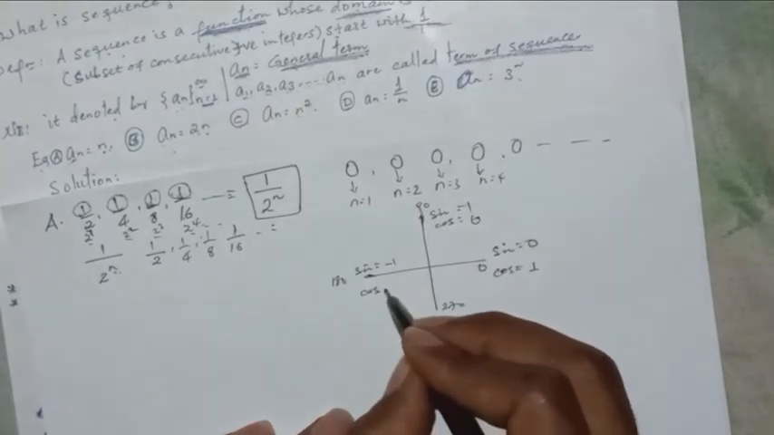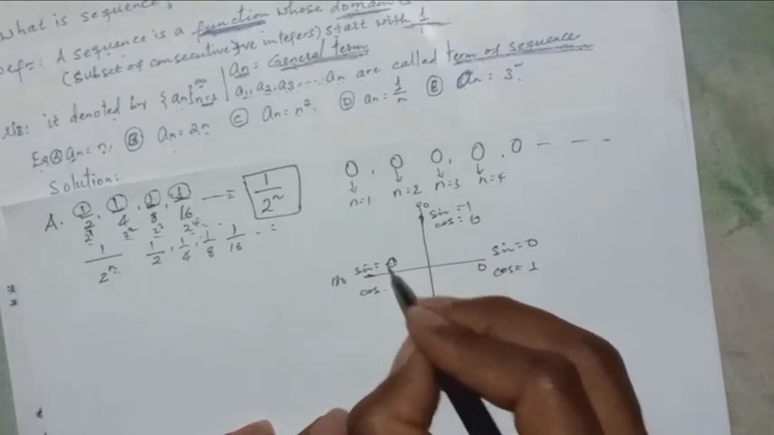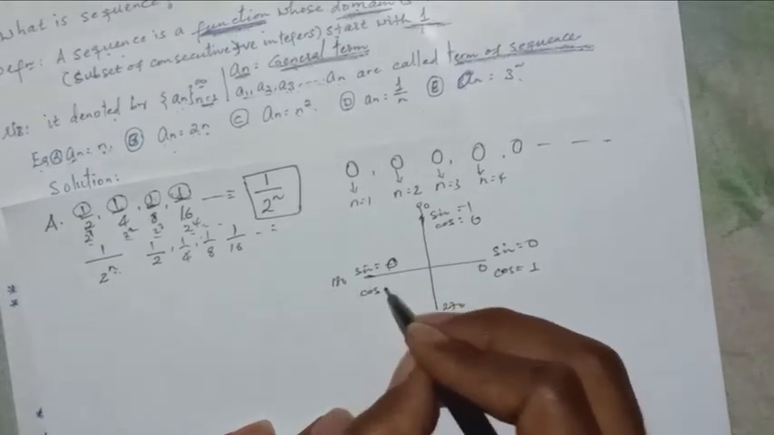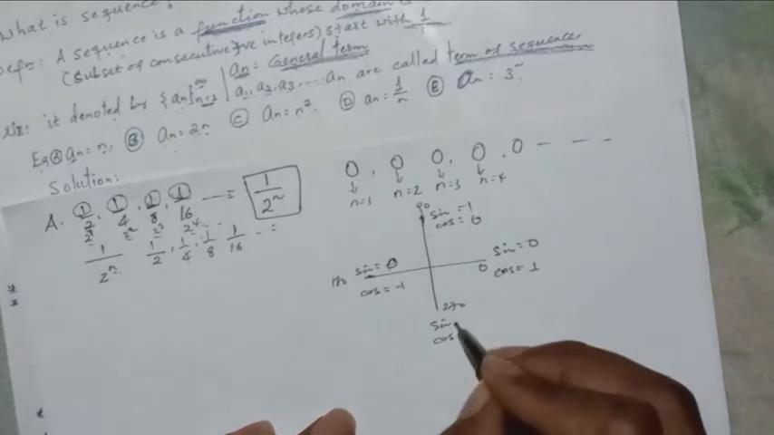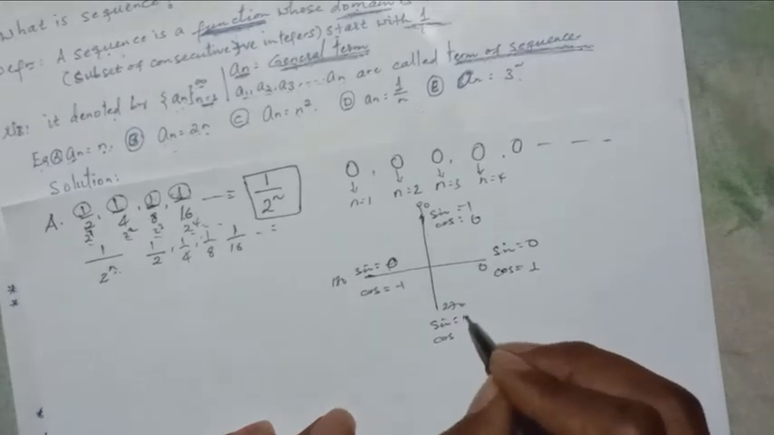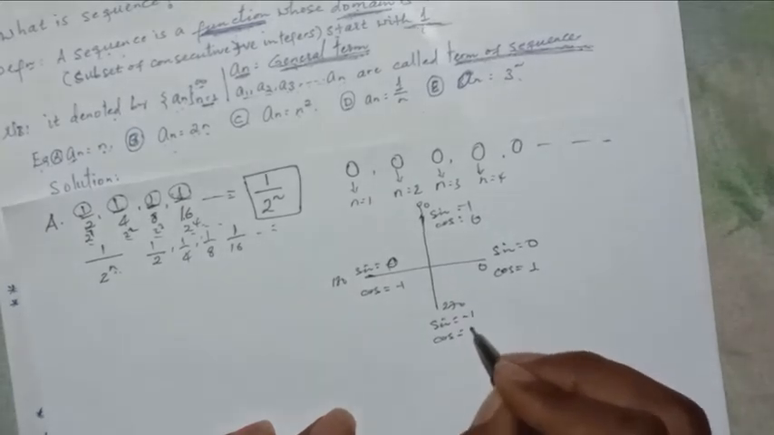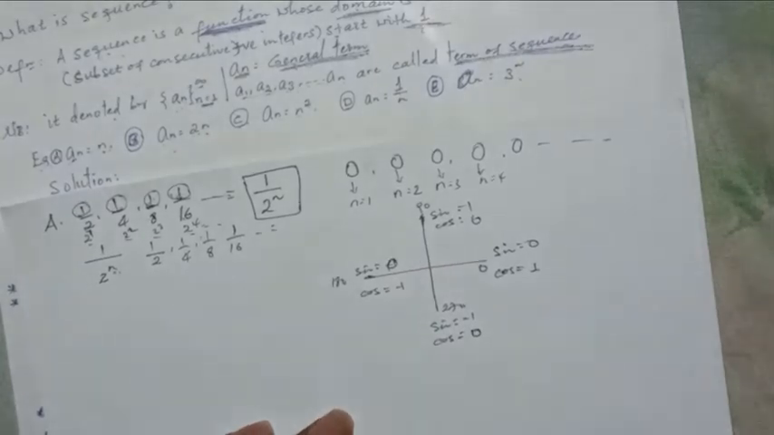Cos 180 means minus 1. Sine 270 means minus 1. Cos 270 means 0.